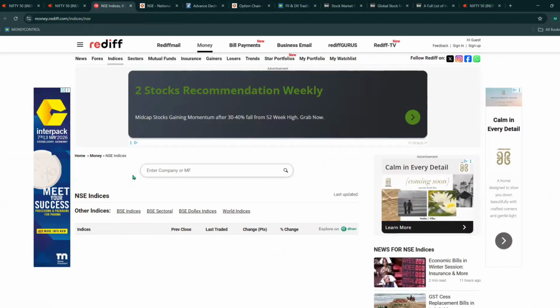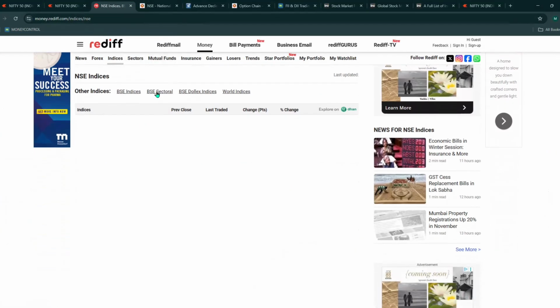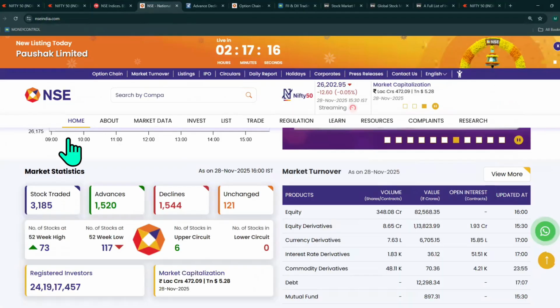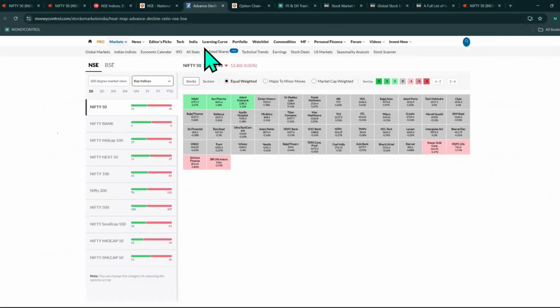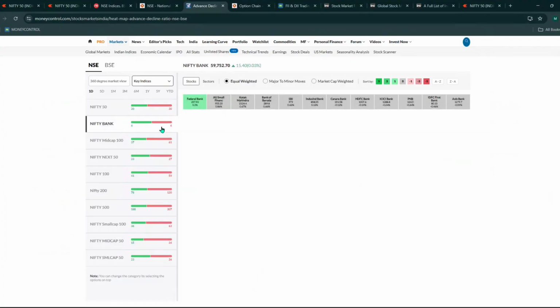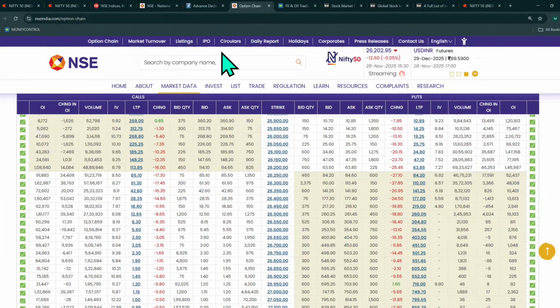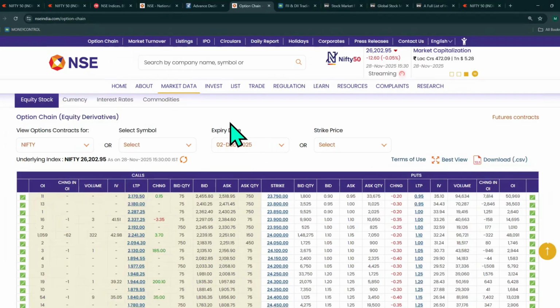If you go to sectoral data, it is not updating. Okay, let's go to advance decline ratio here. The advance decline ratio is neutral. The sentiment is neutral, both sides advance and decline are almost equal. If you go to Nifty 50, 20 companies are positive, 30 companies are negative, so data is looking bearish. Nifty Bank, it is equal: 6 banks closing positive, 6 banks closing negative. So data is neutral. If you go to option chain, we have to select 2nd December 2025, Nifty 50.